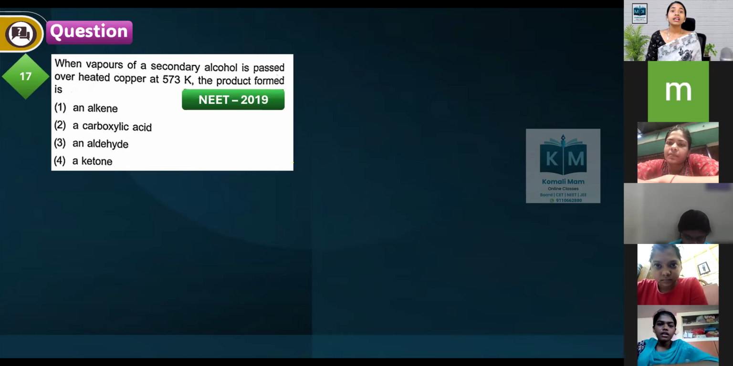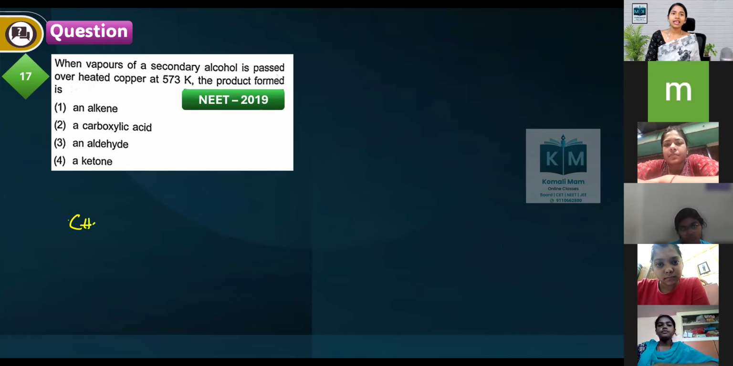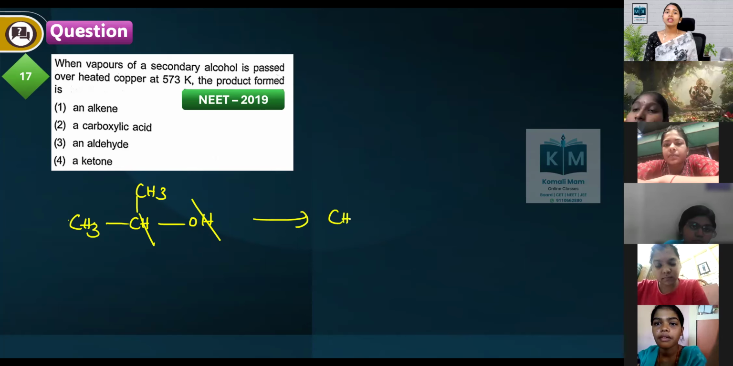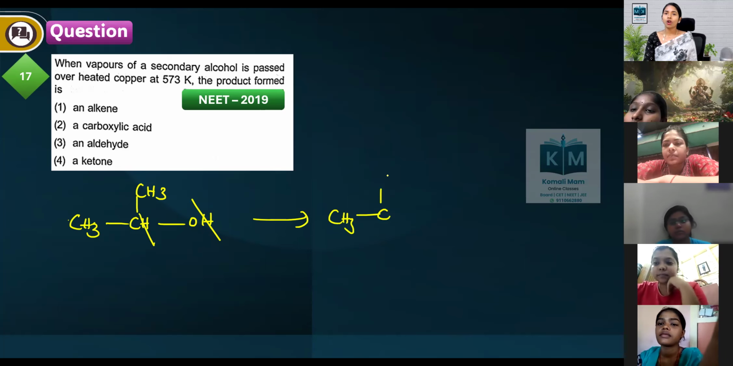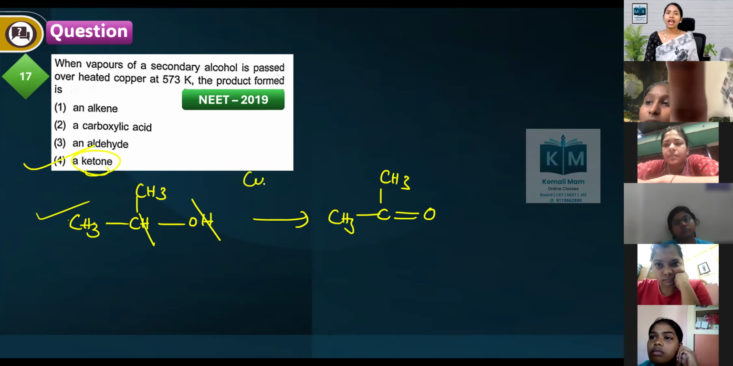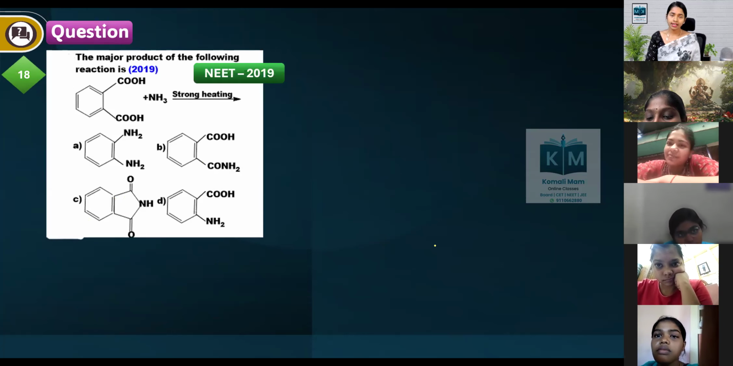When vapors of a secondary alcohol are passed over copper at 573 Kelvin, what is the product formed? Let's take any secondary alcohol. Primary alcohols give aldehydes, secondary alcohols give ketones, and tertiary alcohols give alkenes as the product. Am I right? If it is a tertiary alcohol, what will you be getting? Alkene is our product. Option 4 is the correct answer.